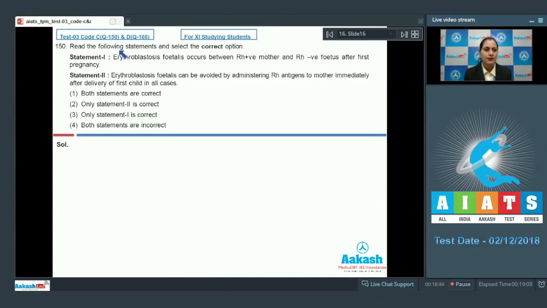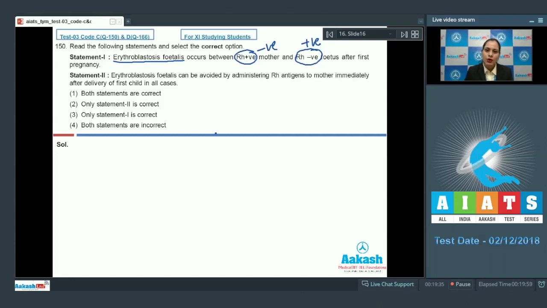Question number 150. Read the following statements and select the correct option. The very first statement is erythroblastosis fetalis occurs between Rh positive mother and Rh negative fetus after first pregnancy. Now what is this erythroblastosis fetalis? Erythroblastosis fetalis occurs due to Rh incompatibility, and it occurs when there is an Rh negative mother and Rh positive fetus.